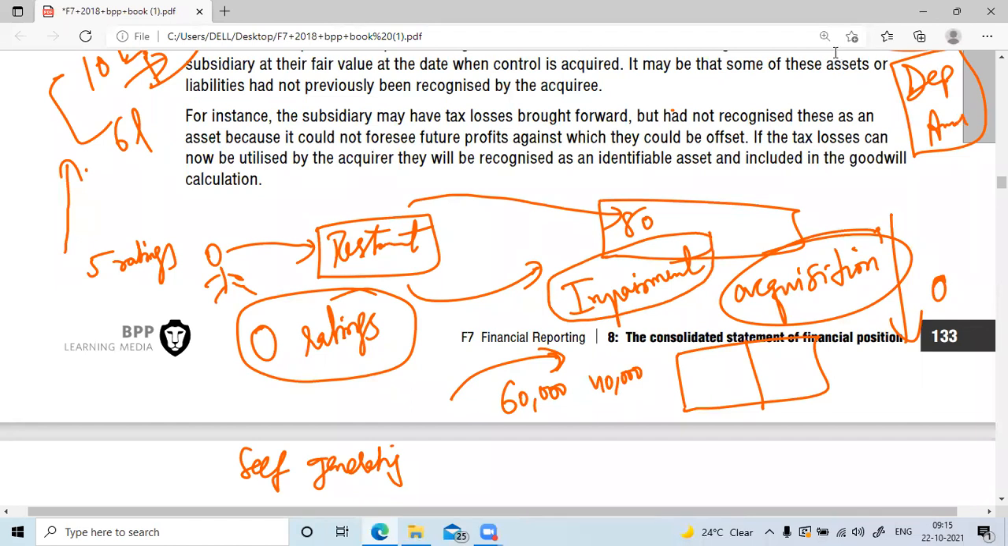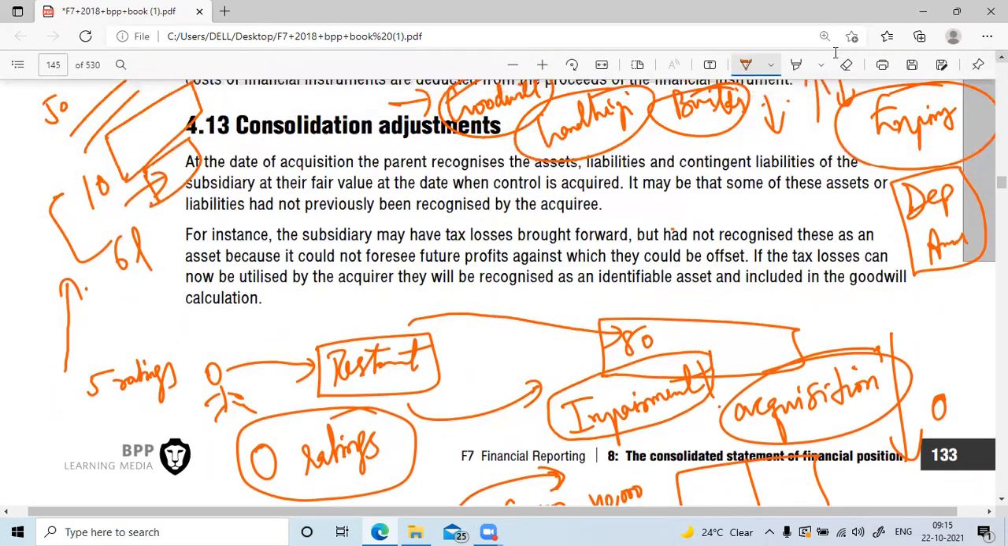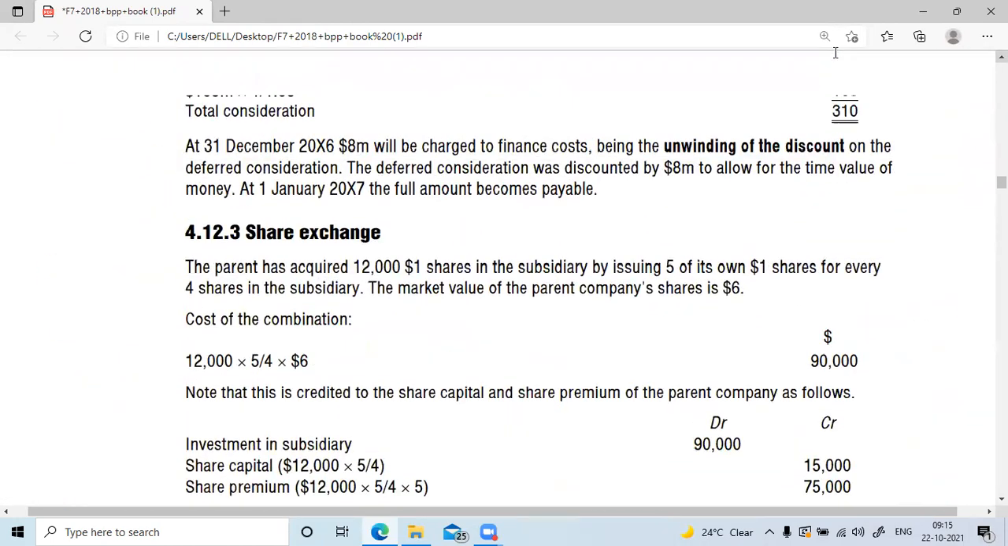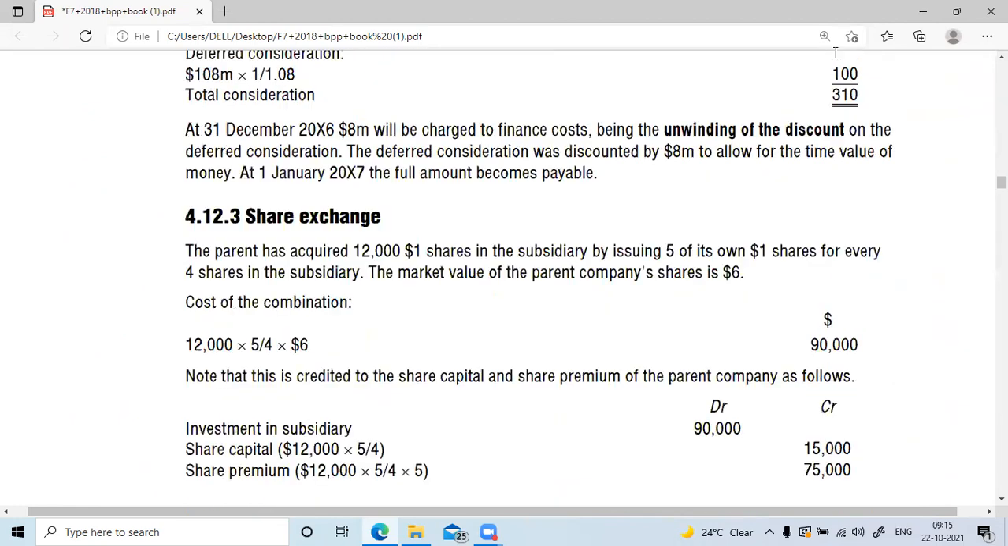What did I write here? Impairment. Impairment. Good. Okay. Now let's go ahead and understand the concept.